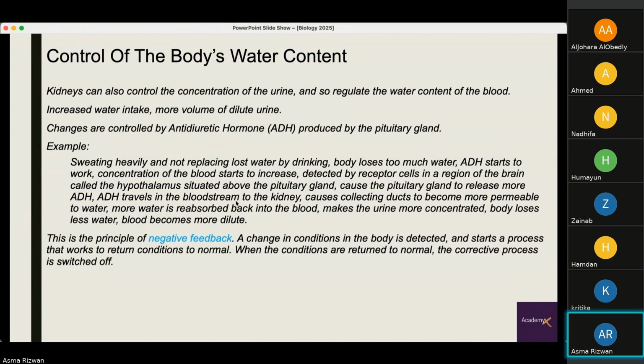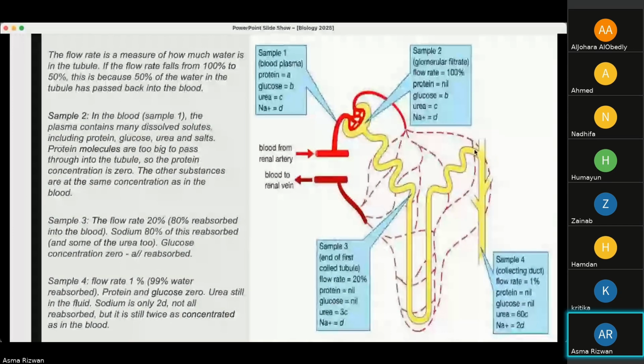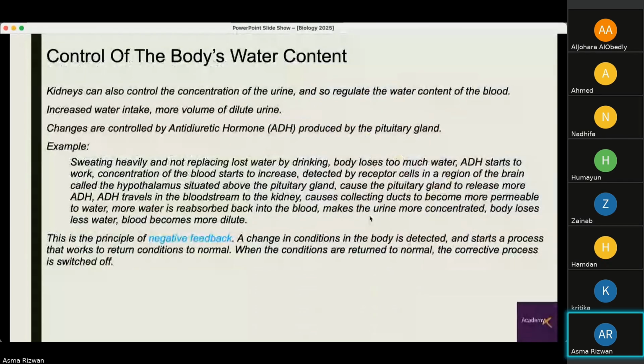This hormone travels in the bloodstream to the kidneys. It causes the collecting ducts to become more permeable to water. So any water that was found in the collecting ducts is reabsorbed back into the blood, which makes the urine more concentrated. So when there is less water in the collecting ducts, the urine becomes more concentrated, the body loses less water, and the blood becomes more dilute.